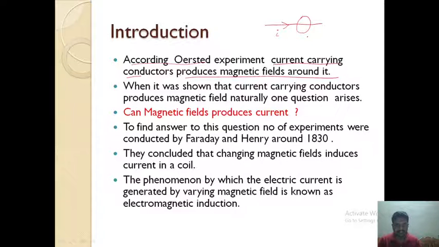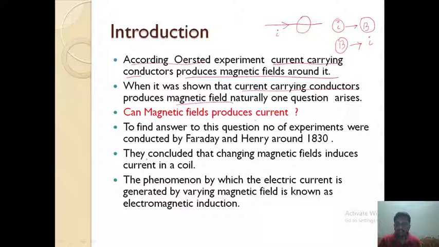In the previous class, when it was known to us that current carrying conductors produce a magnetic field, naturally one question arises: can't we produce current by using a magnetic field? According to Ørsted, current is responsible for the magnetic field. By using current we are able to produce magnetic fields. Now the question is, can we produce current by using a magnetic field?